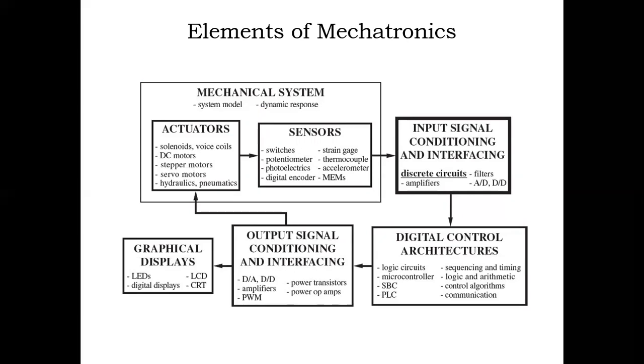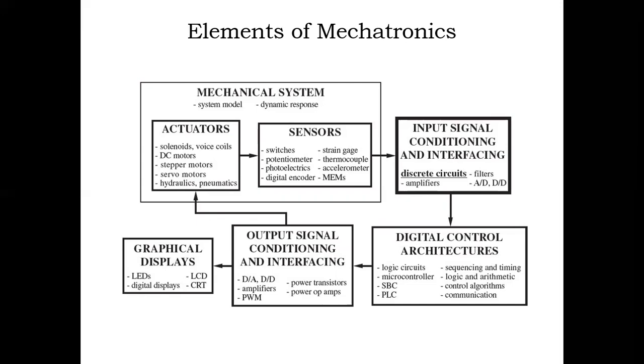Examples of actuators are solenoids, voice coils, DC motors, stepper motors, servo motors, hydraulics and pneumatics. For sensors: switches, potentiometers, photoelectrics, digital encoder, strain gauge, thermocouple, accelerometer, and MEMS. These are the mechanical systems used.